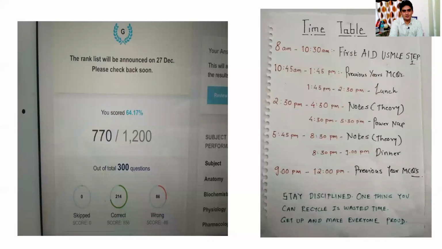Then there were some students asking me, sir, how were your GTs and grand test scores, and how did you perform? So guys, I don't have a lot, because it's a few years back, 2 or 3 years back, but I could find a few images.